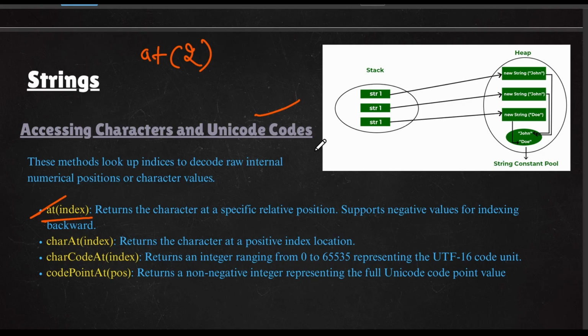So if you want to see any character at that index, you can also use charAt. If you mention charAt, let's say at index 2, you will get, let's say, a. Whatever the character is at that place, you will get that character. And there are also charCodeAt and codePointAt.